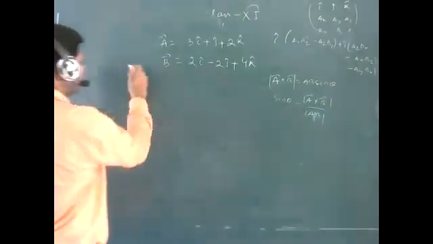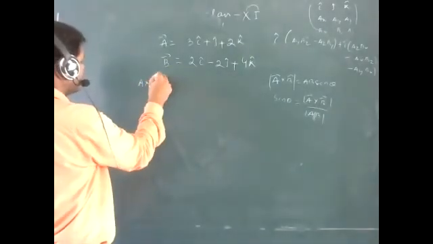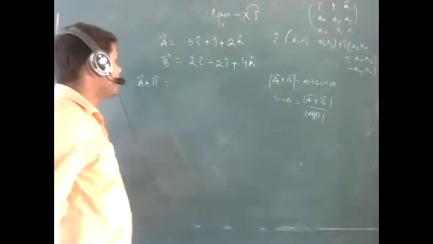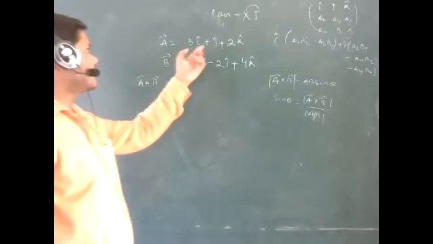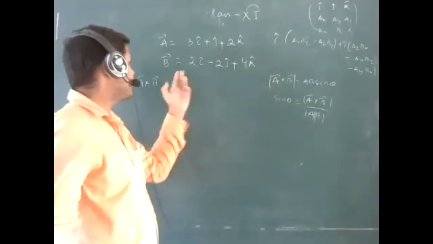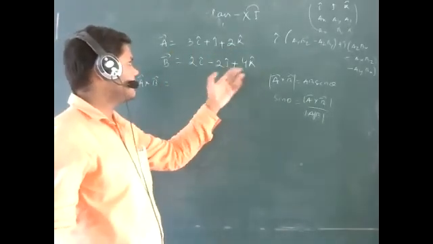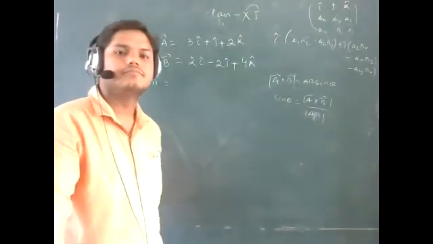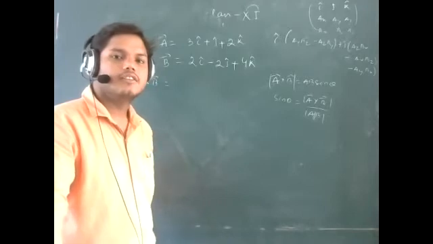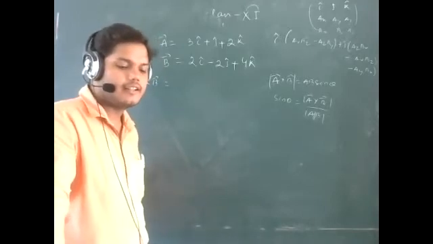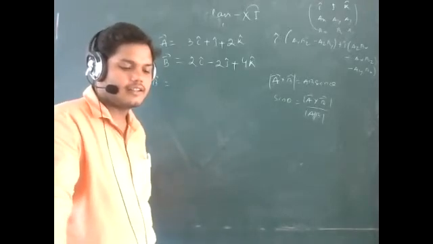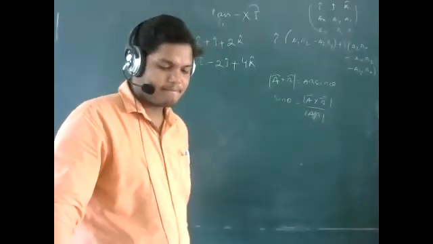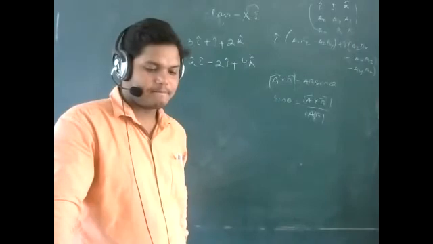First of all, you have to find A cross B. What is the value of A cross B? Just tell me. A vector is given as 3i cap plus j cap plus 2k cap, and B vector is given as 2i cap minus 2j cap plus 4k cap. Yes, what will be the answer? Yes, sir, i cap plus 8j cap minus 8k cap.